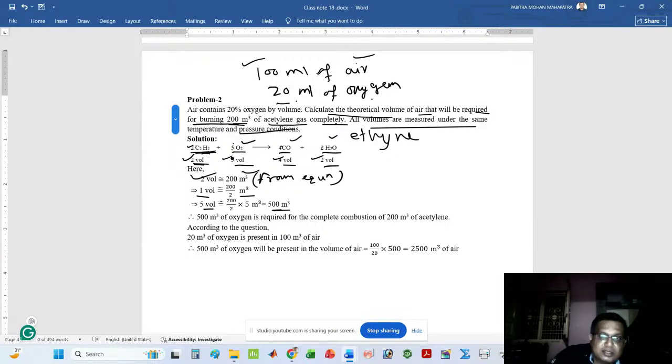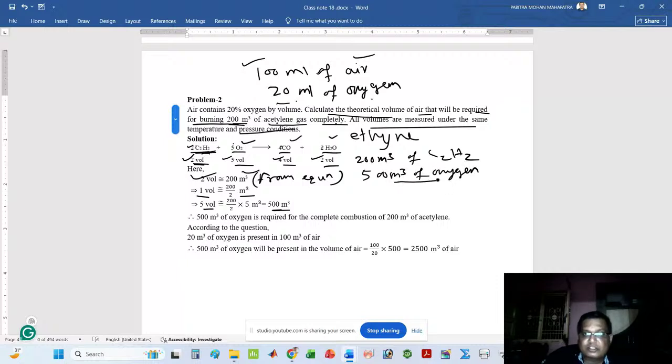That means, as per the equation, 200 meter cube of acetylene reacts with 500 meter cube of oxygen. Remember, this oxygen is pure. This is not air. This is oxygen.